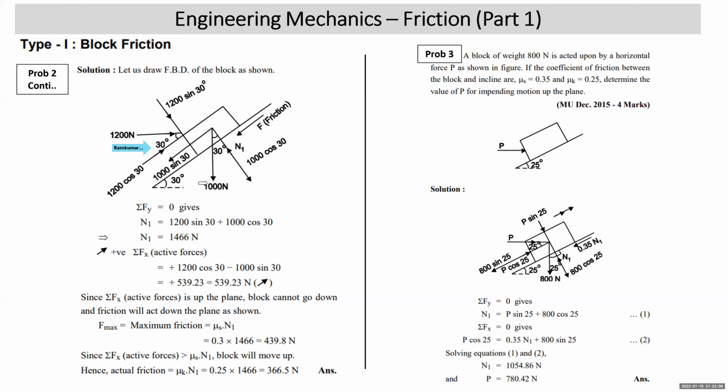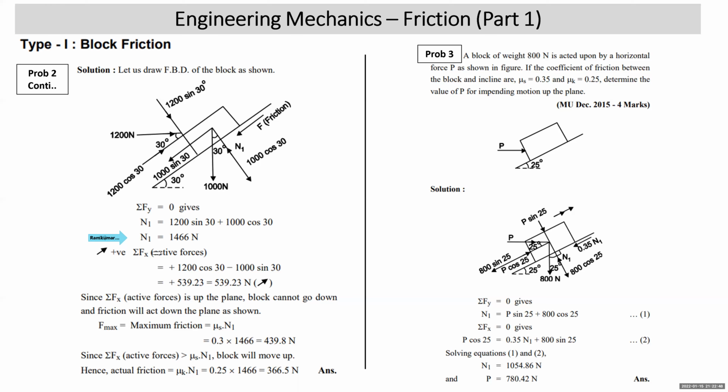Now we'll write sigma Fy equals 0. This free body diagram is without dimensions, so it will be an example of a concurrent force system. Sigma Fy equals 0 gives N1 up equals 1200 sin 30 down plus 1000 cos 30, so you get the value of N1 as 1466. Now students, here we have to find out whether the body is on the verge of going down, on the verge of going up, or at rest. In such a situation, I'll summarize the forces acting along the plane excluding friction, I mean active forces, because friction is a passive force. I'll take forces up the plane as positive.